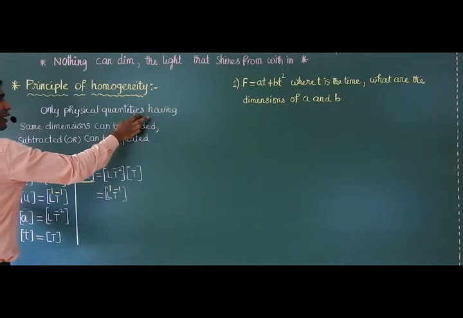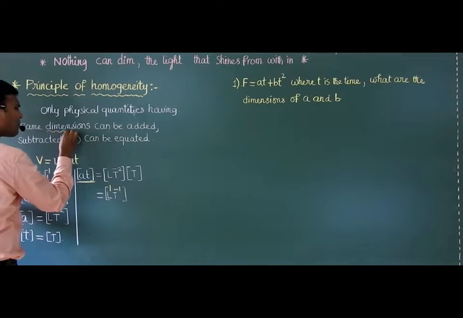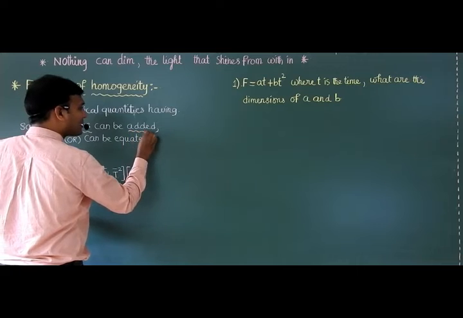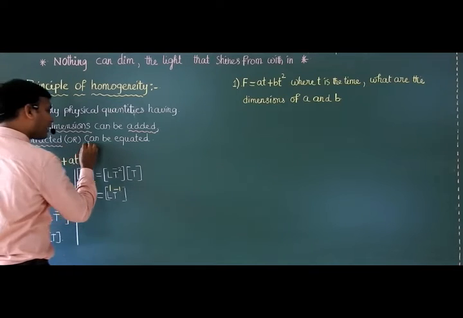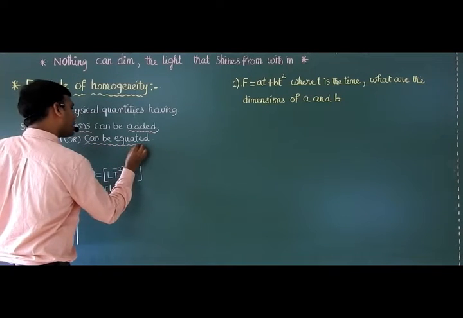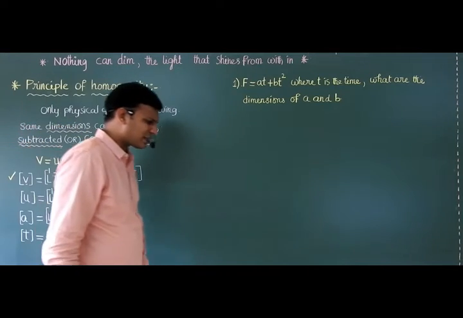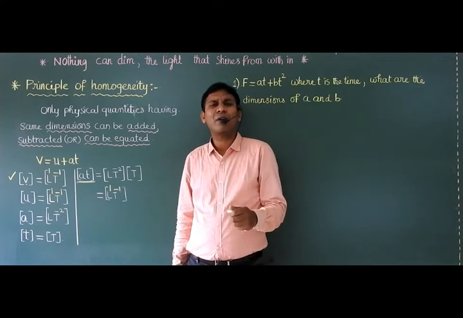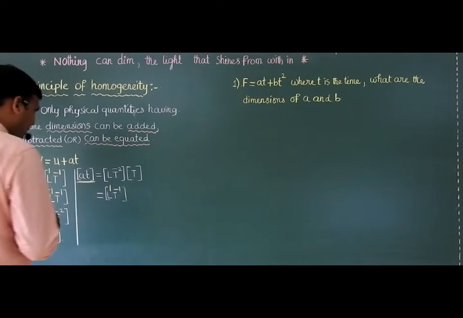See, according to this principle, the physical quantities having same dimensions can be added, can be subtracted, or can be equated. Okay? So this is what the principle of homogeneity is. Still we are not following the principle, sir. Can you explain few more examples? Yes, sure. Now let us consider one more example.